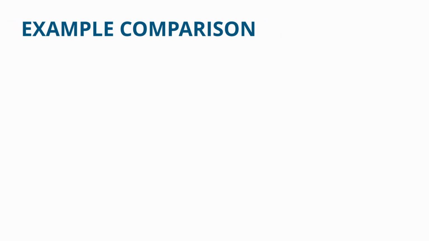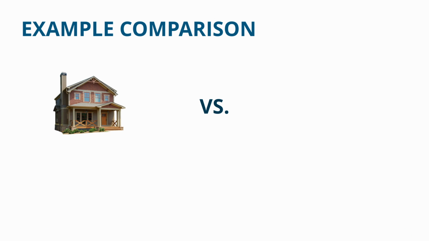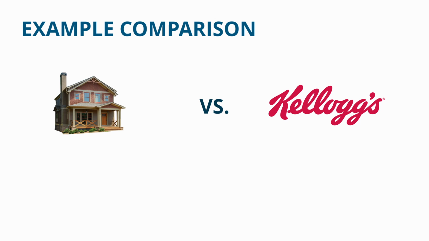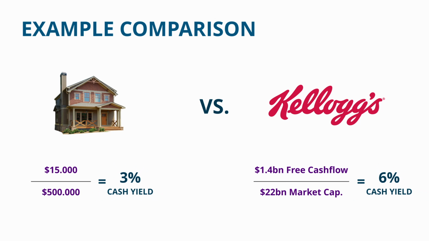When you compare the investment in this house with our example investment in the stock of Kellogg's, you'll see that the investment in Kellogg's would return a 3% higher cash yield. And the same you can apply for bonds, ETFs, mutual funds or any other investment. The cash yield may be a quick method, but I don't think that it is dirty. Especially as it puts the investment in stocks more into the perspective of a business owner.